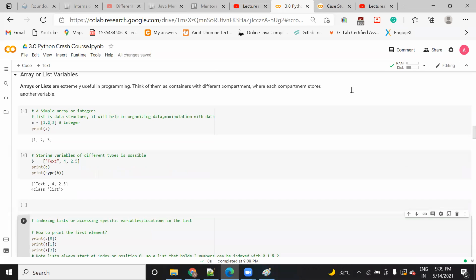So we have seen today how you can declare a list, how you can print the list, and how you can save a group of homogeneous as well as heterogeneous data in the list type. With the help of a list, you can perform various operations.